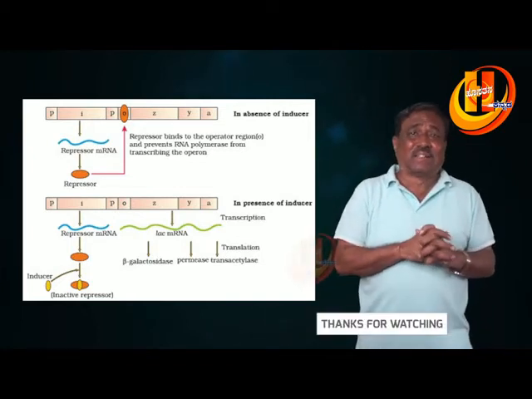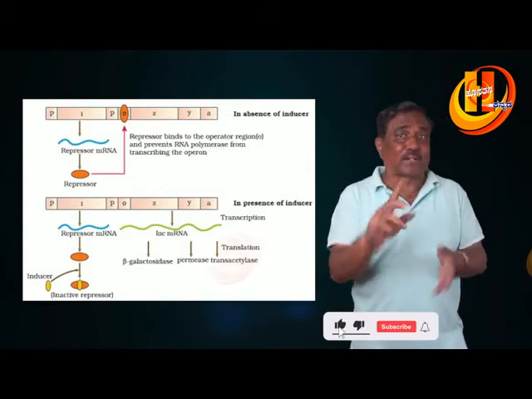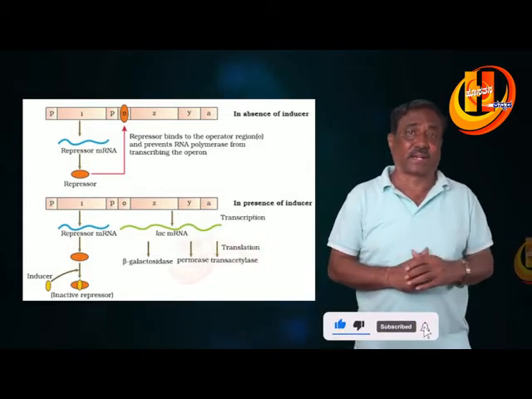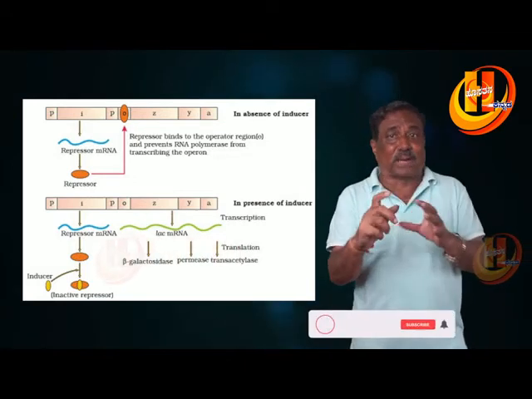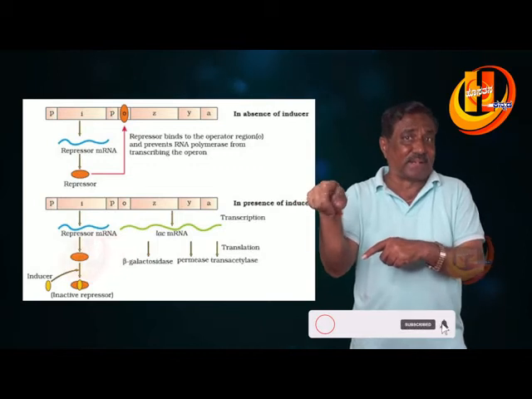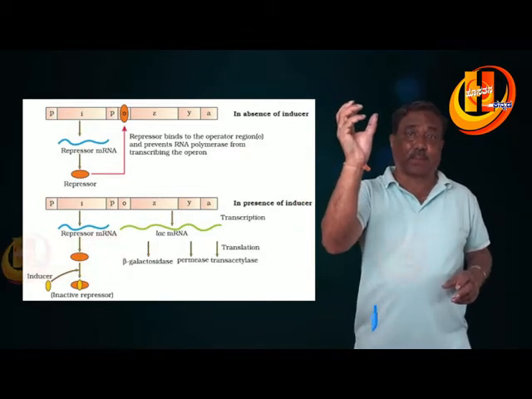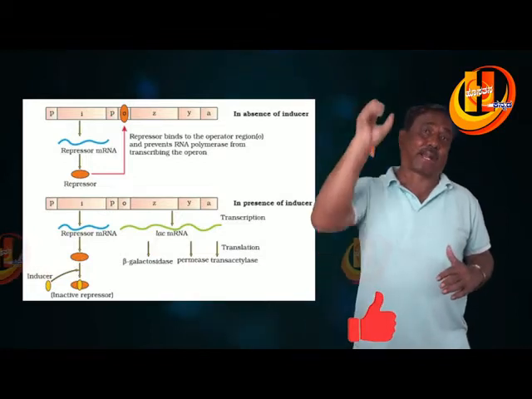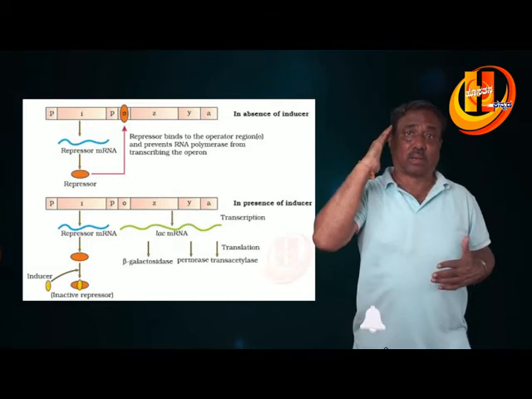And if the inducer is present, lactose, even allolactose as given in the textbook, that is important for NEET examination or CET, the inducer binds with the repressor protein, which is already bound to the operator gene.